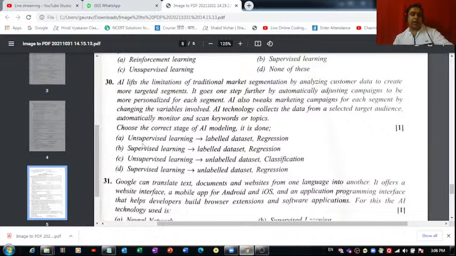But before that, let me read out the remaining two options also for you guys. The second one is unsupervised learning, unlabeled data set, and then we have classification. Classification is not a part of unsupervised learning, so of course it's not the correct one. Supervised learning, unlabeled data set, regression. Supervised learning with unlabeled data is also not relevant. The correct answer of question number 30 is part B.